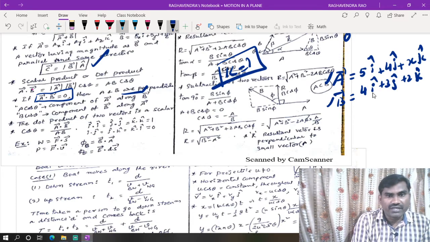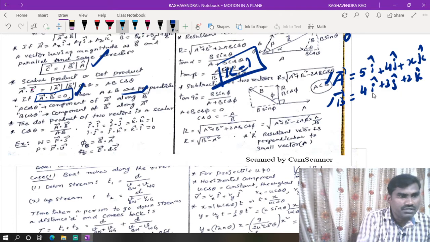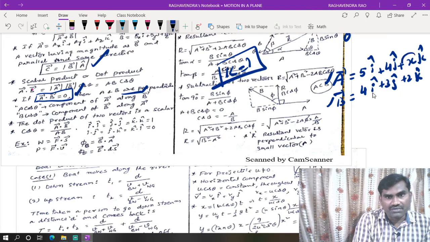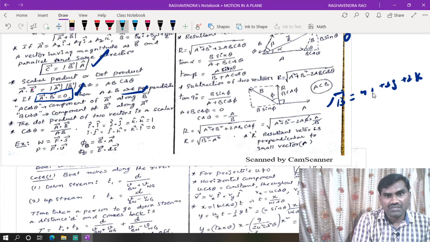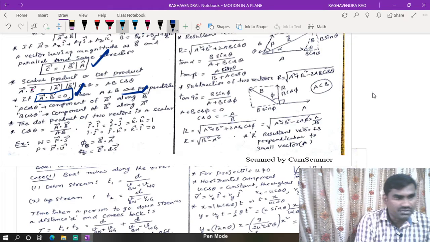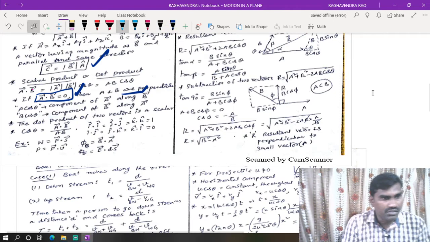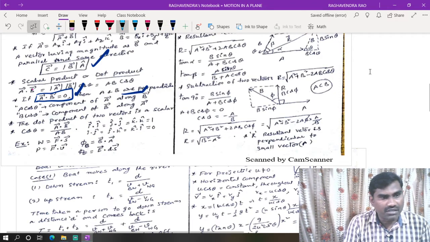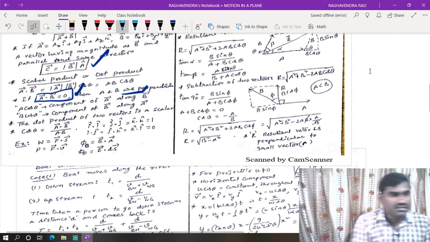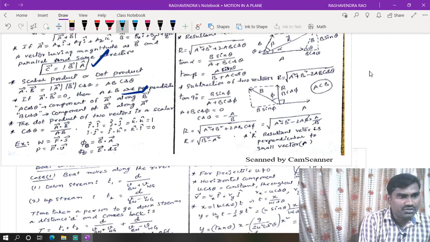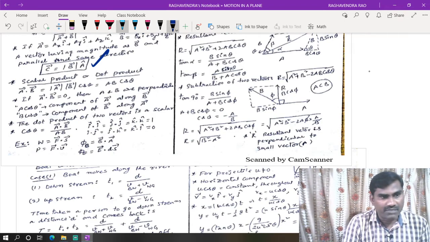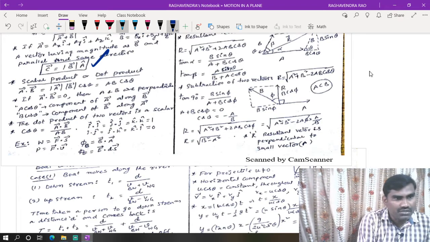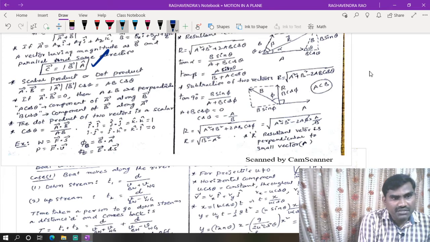As they are saying these two vectors are perpendicular to each other, the dot product of the two vectors will be equal to 0. Then we can find the value of x. Questions may be asked based on that point. Otherwise, they will directly give two vectors and ask which of the following options are perpendicular to each other, which means we need to verify the dot product of those vectors. If the dot product is equal to 0, then we can say those two vectors are perpendicular to each other. Now, a bar dot b bar is equal to ab into cos theta.